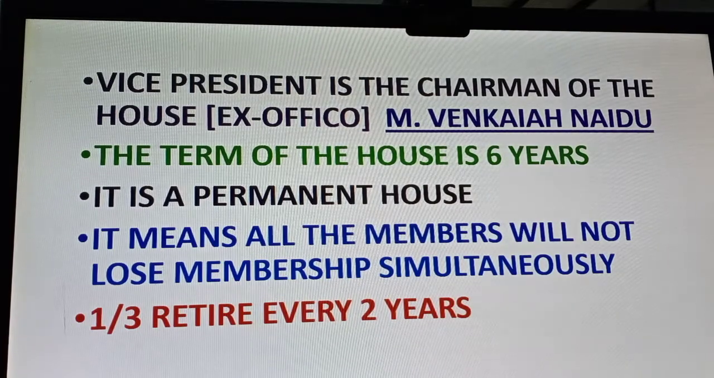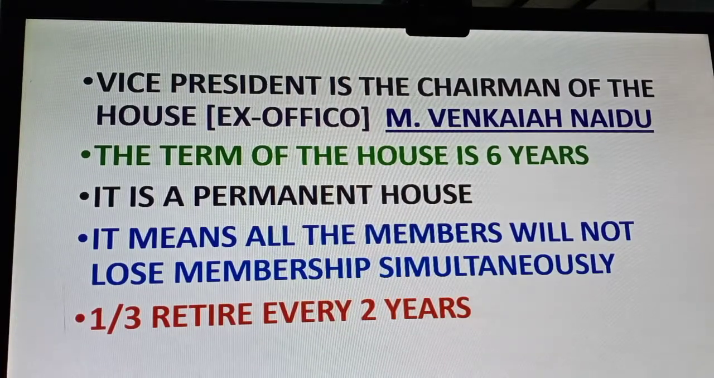It's a permanent house. That means all the members will not lose the membership of Rajya Sabha. Every time there will be some members in Rajya Sabha. But in Lok Sabha, once the election is declared or the house is dissolved, all of them will lose the membership. None of them are members until and unless they get elected and take oath. So that is the difference.